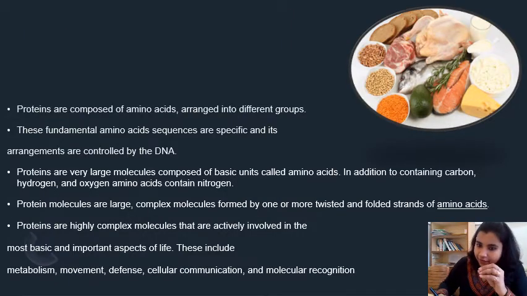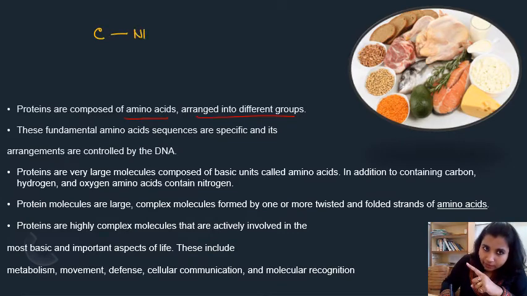Okay, so we have seen that proteins are composed of amino acids arranged into different groups. So what are amino acids? If we talk about amino acids, see here, this is a carbon, right? This carbon is linked with an amino group on one side and with a carboxylic acid group on another side. And here it is H, here it is R. So this R group keeps on changing with different amino acids.